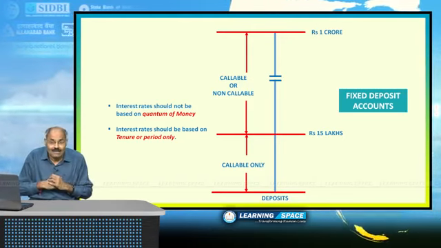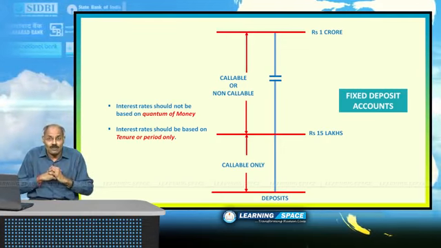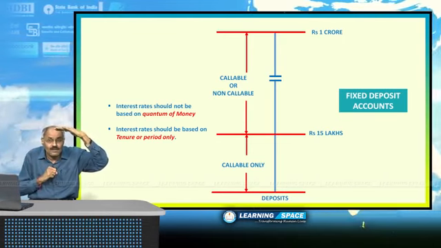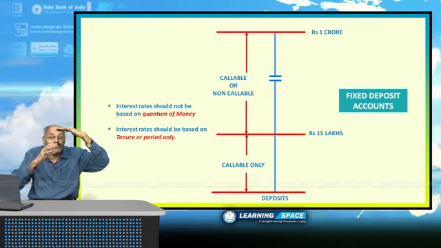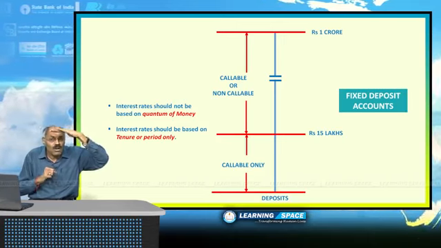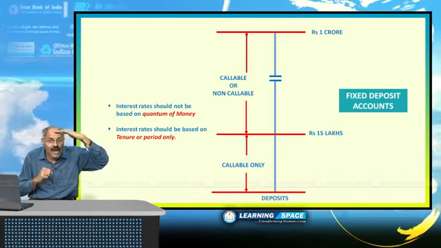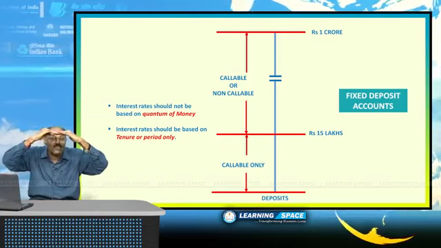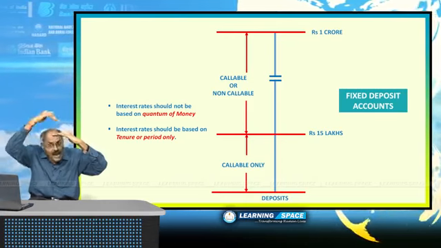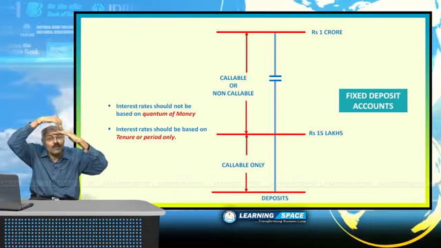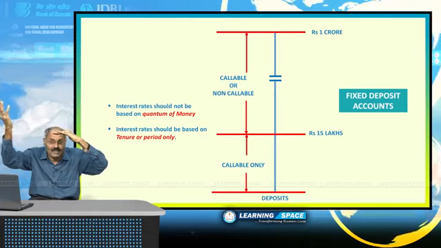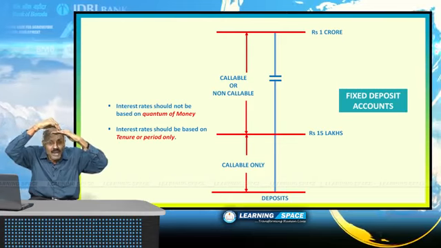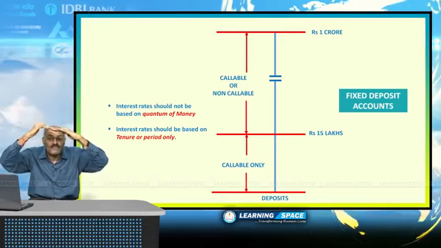As per those guidelines, all the fixed deposit accounts below 15 lakhs should have a facility for withdrawal before maturity. For deposits above 15 lakhs, you may have a premature withdrawal facility or you may not. If you opt for no premature withdrawal facility, banks may give more interest above 15 lakhs.